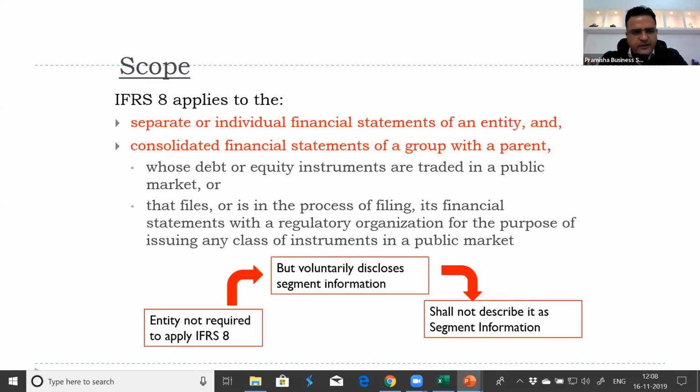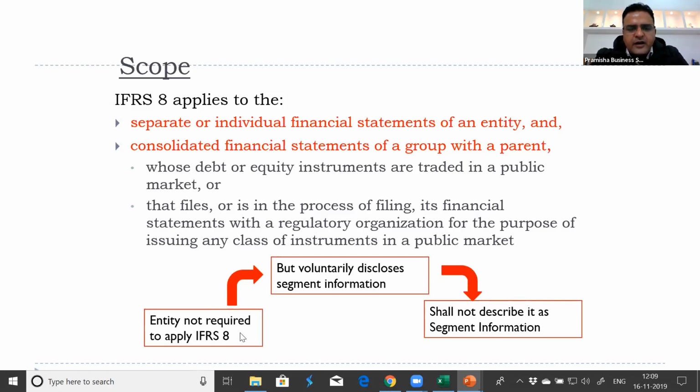So IFRS 8 applies to separate or individual financial statements of an entity and consolidated financial statements of an entity. Consolidated, the same principle or the reason for which we prepare consolidated financial statements, the same reason is applicable for producing operating segments as well. If you're presenting consolidated results, we are also required to present operating segment report as well. The ones whose debt or equity instruments are traded in the public market or in the process of filing, they are required to present consolidated financial statements if they have a subsidiary on the last day of the reporting period.